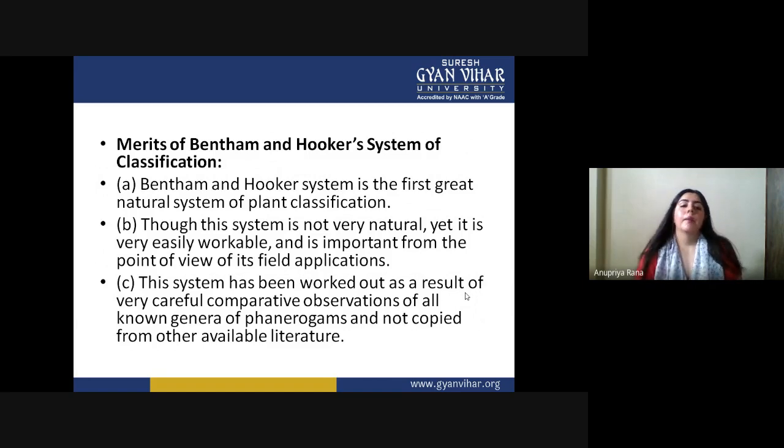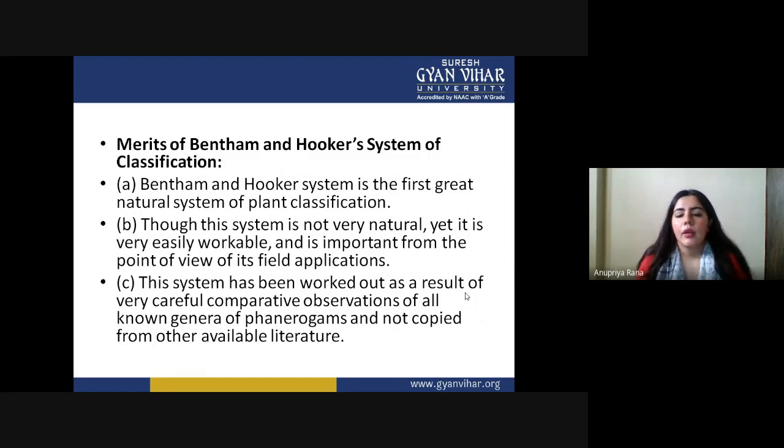So here, the Bentham and Hooker system is the first great natural system of plant classification, and that is very important. The system of classification they gave was the first natural system that was widely accepted. Though this system is not very natural, yet it is very easily workable and is important from the point of view of its field application.